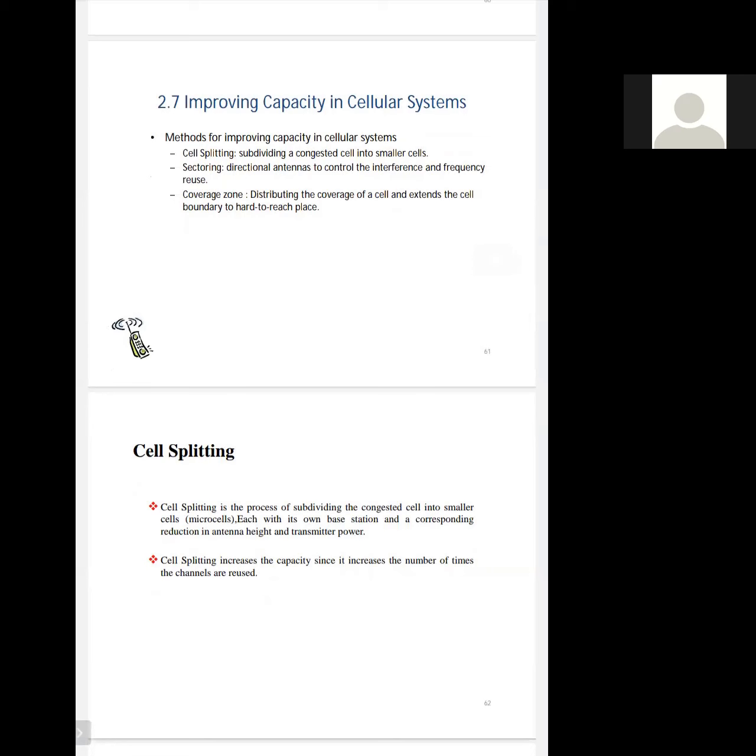First method is cell splitting. In this, we will split the cells. Basically, we will subdivide the congested cells into smaller cells. So we will divide one hexagonal cell into multiple microcells in the cell splitting method.